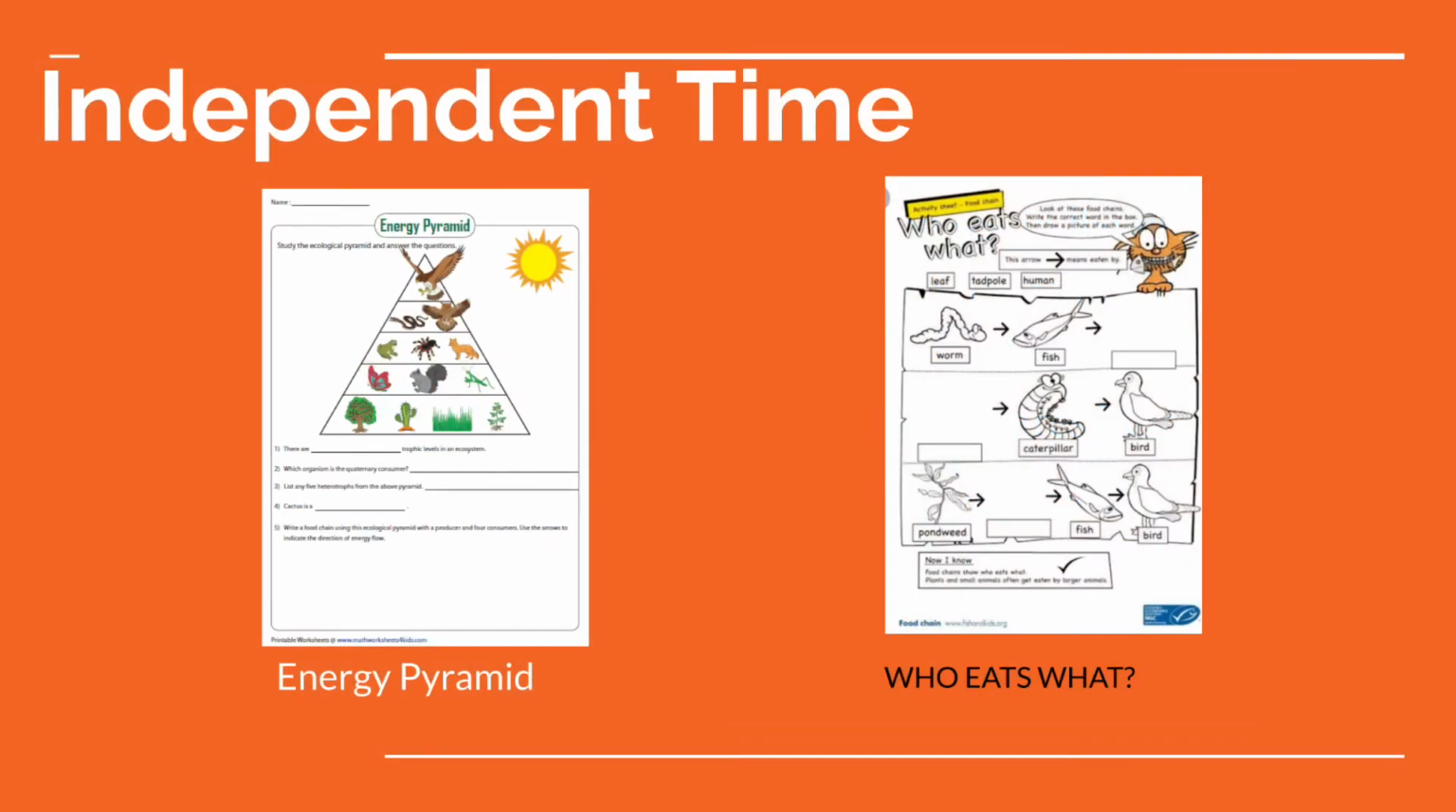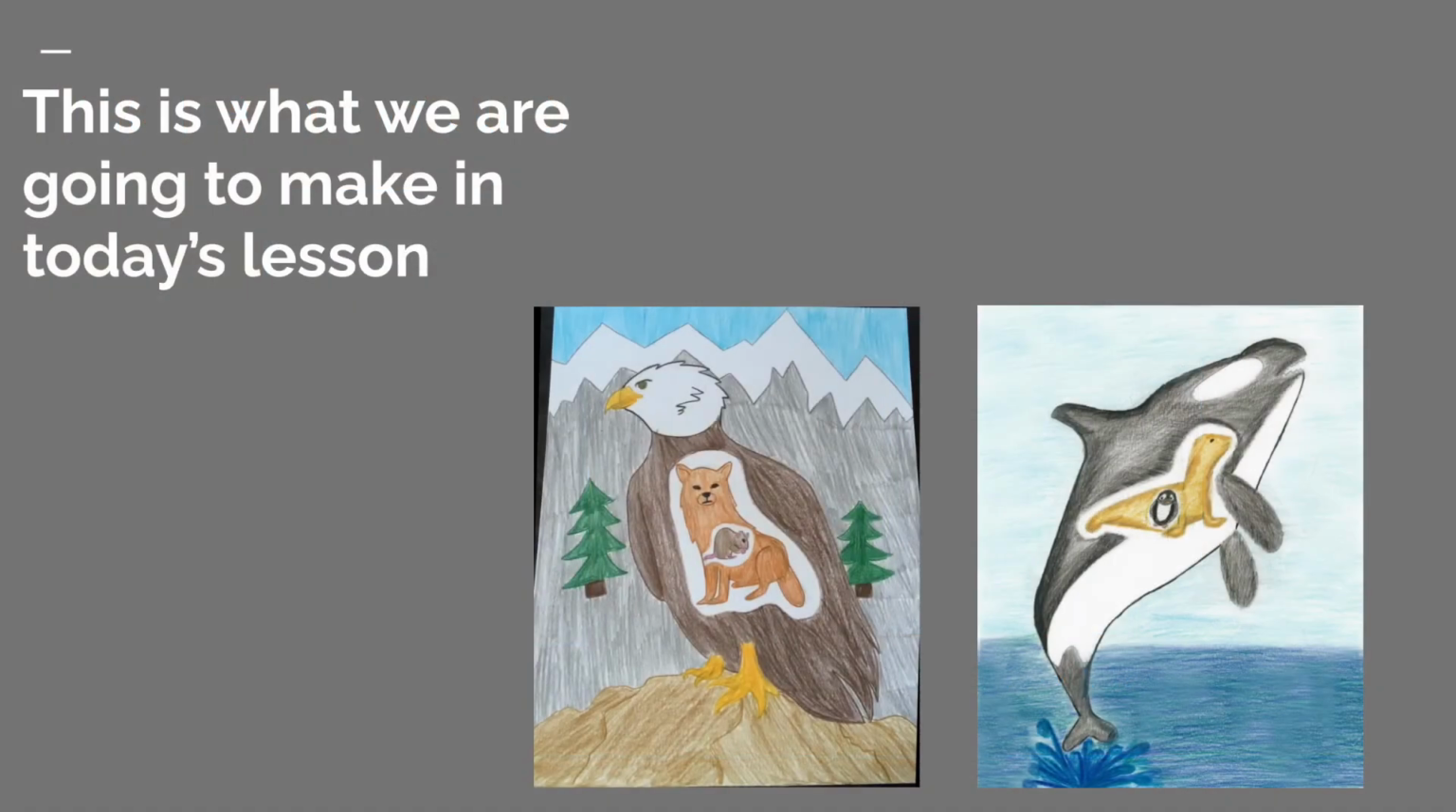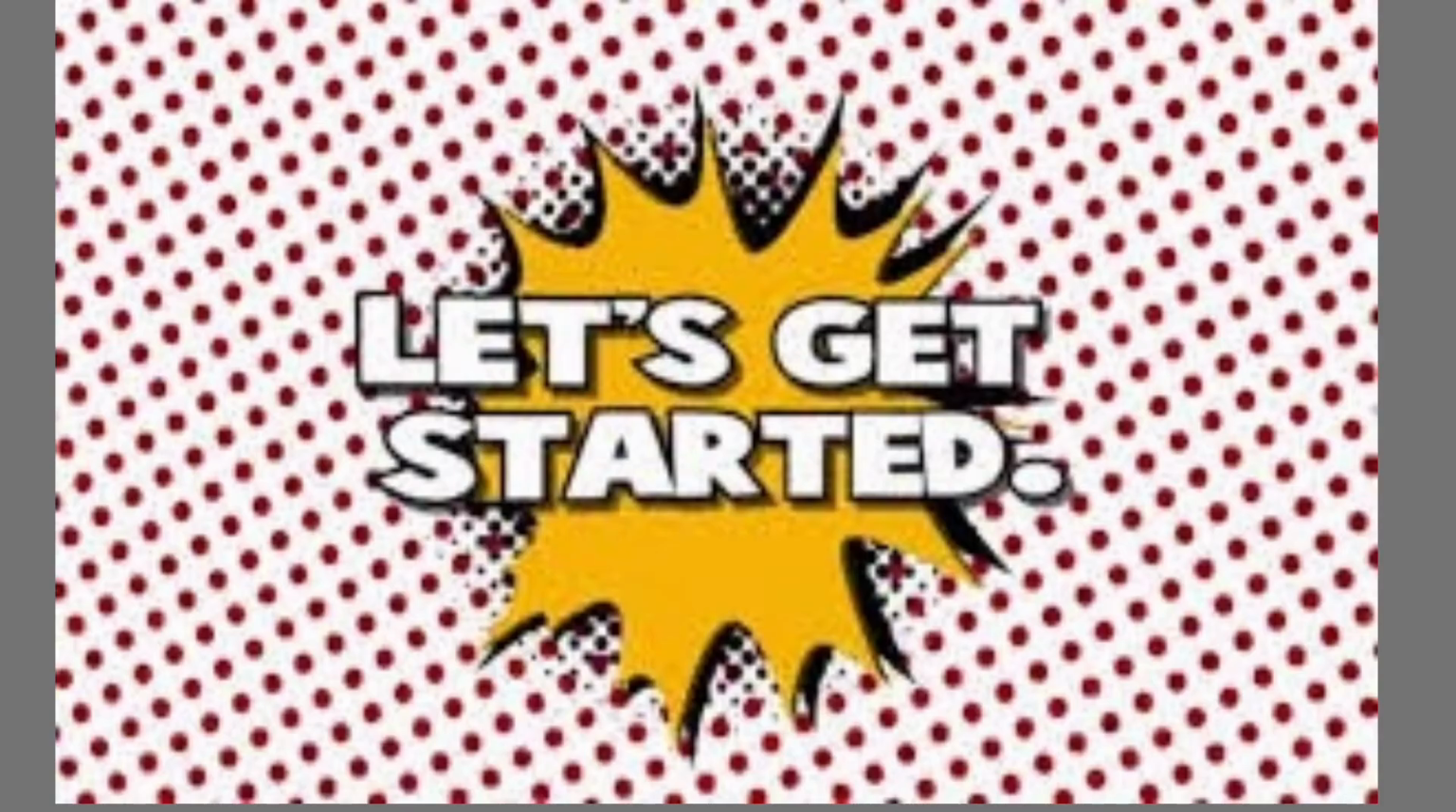Now we are going to work independently on these two worksheets. This is what we are going to make in today's lesson. As you can see, there are animals inside of the other animals, which represents their ecosystem and their food chain. Alright, let's get started.